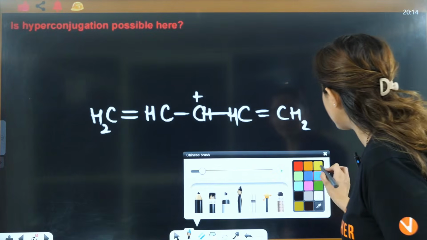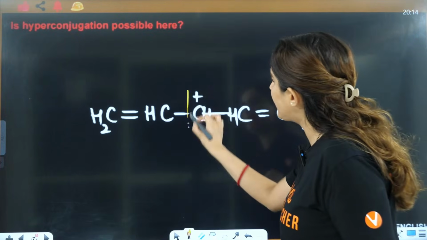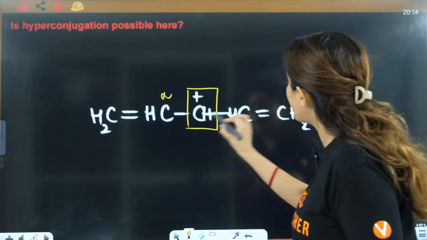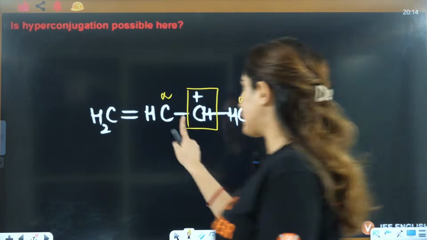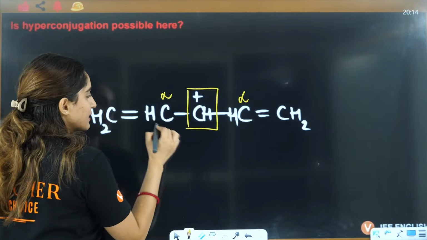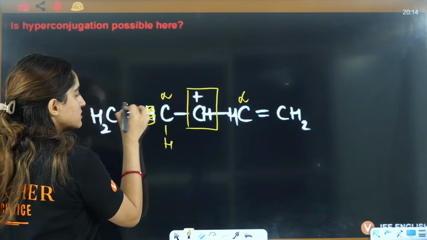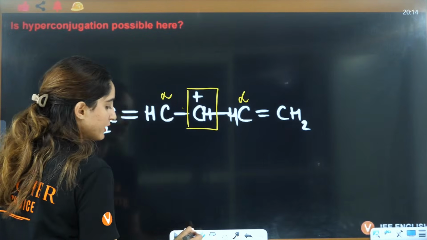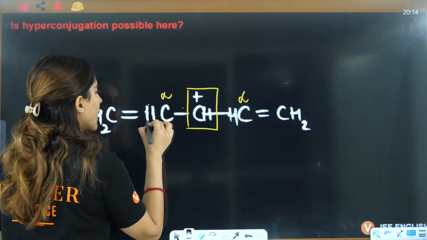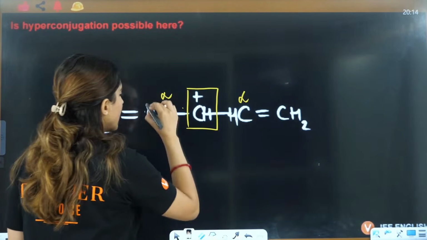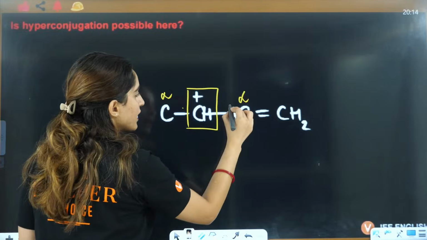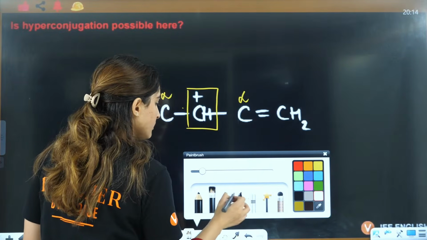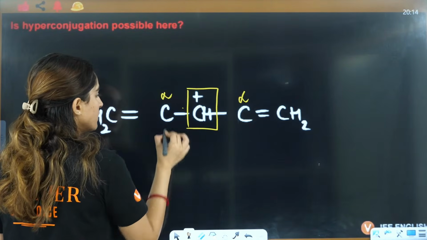Here, this is the carbocation, the main part that we are focusing on. This will be alpha, this will be alpha. Now this alpha carbon is connected to one hydrogen. This is sigma, this is sigma, this is sigma. So I'll just draw it like this. You can also draw it like this. This hydrogen is placed over here. Just give me a second. This will be hydrogen here.